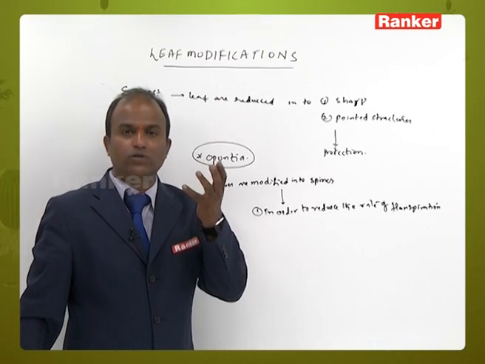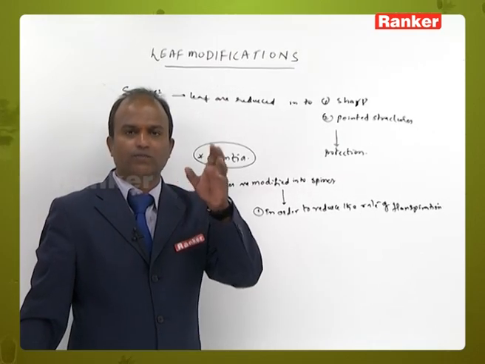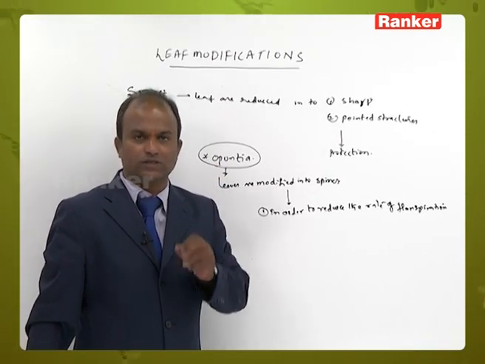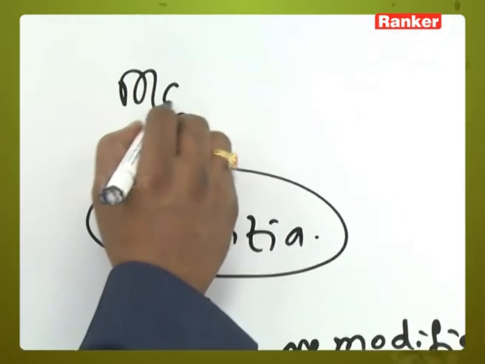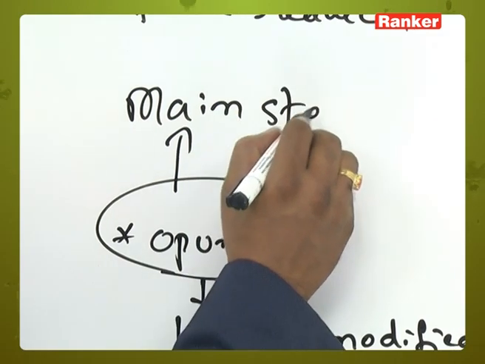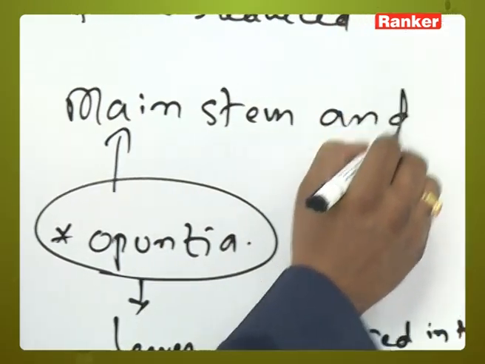But what is the photosynthetic structure which plays an important role in photosynthesis? That means the main stem and its branches.